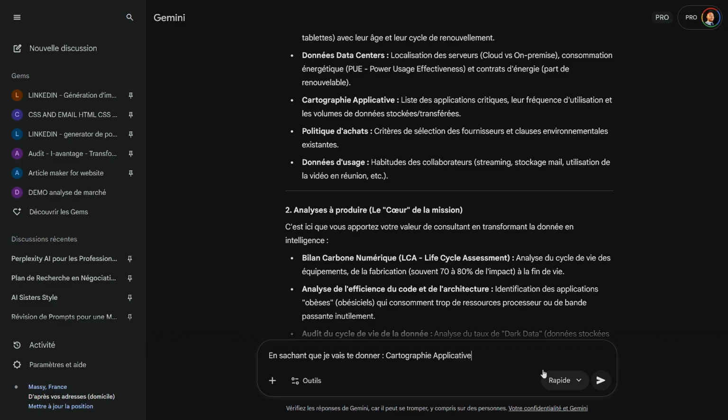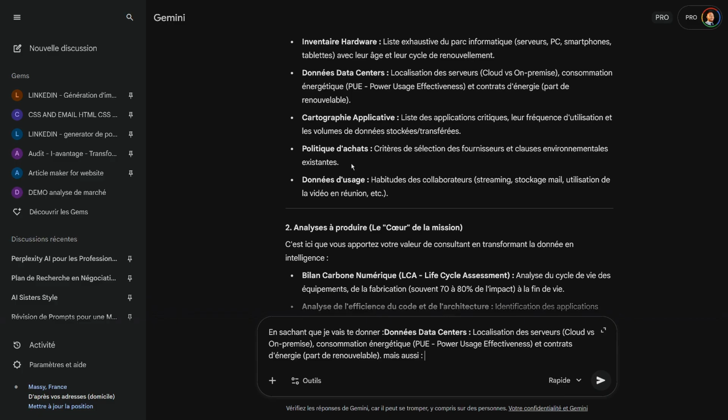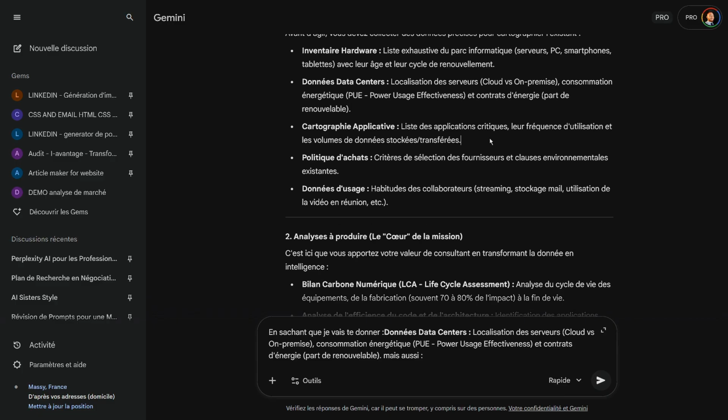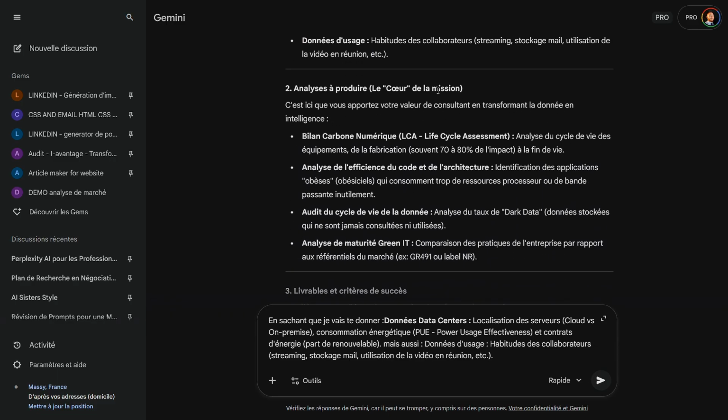application maps. So here I can really go into detail because there's no, it's data center, excuse me. I'll take that. But also, and once again, you'll have all the prompts and a whole manual. I'm just doing it in front of you right now. The goal is that afterwards, you can just copy and paste and understand a bit of what's going on, as well as usage data. Now, once again, I'm looking at the analysis that will be produced. Carbon footprint, exactly what I need.